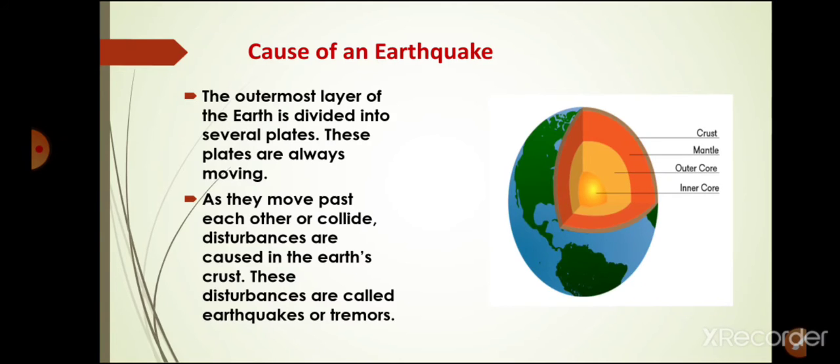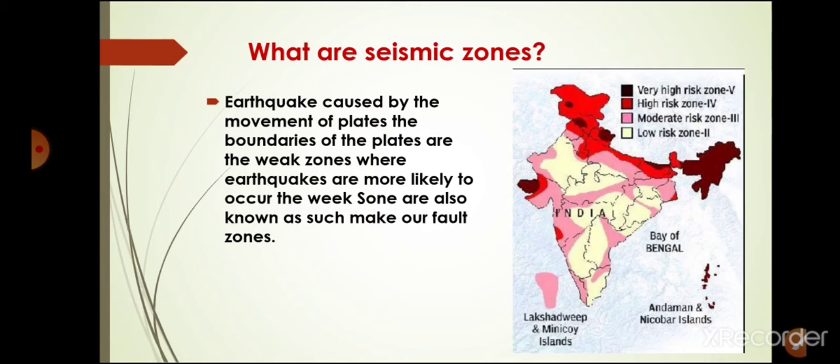They cause vibration in the earth's crust, and this vibration shows up as an earthquake on the surface of the earth. Students, at the boundaries of the tectonic plates, earthquakes are more likely to occur, and these boundaries or weak zones are called seismic zones or fault zones.